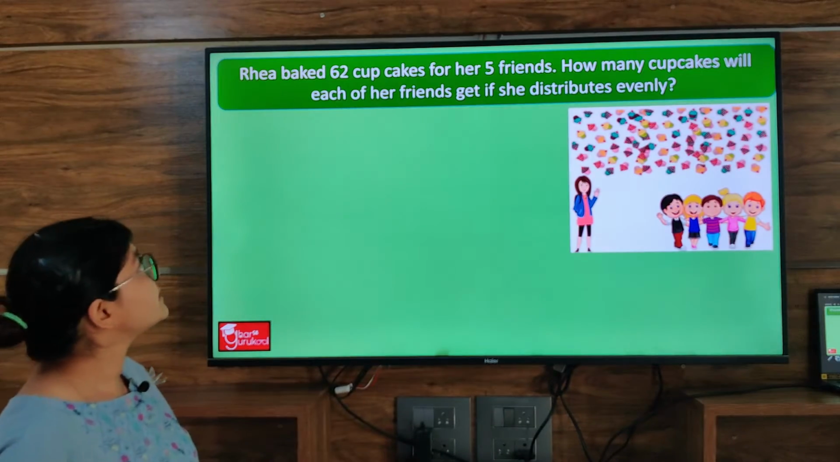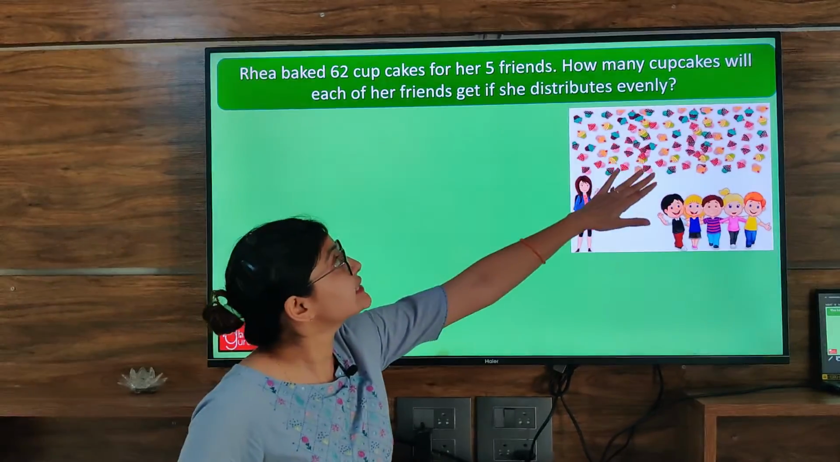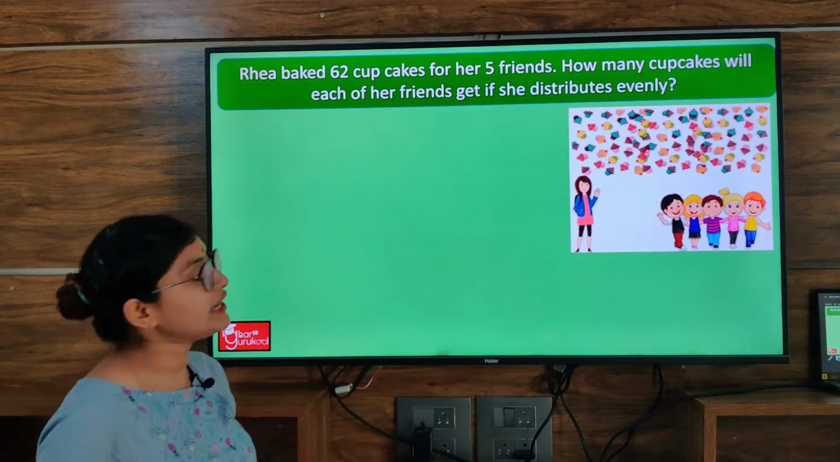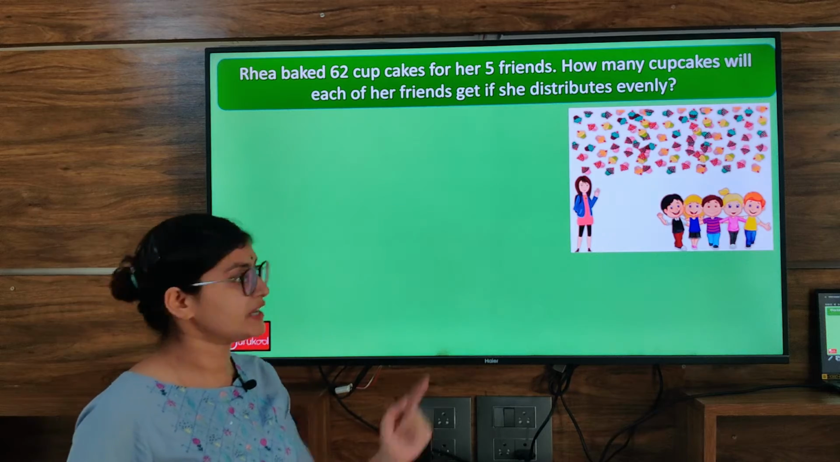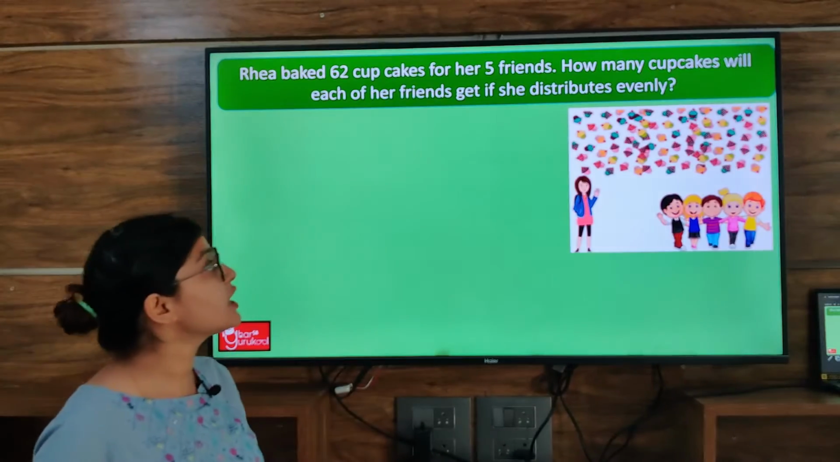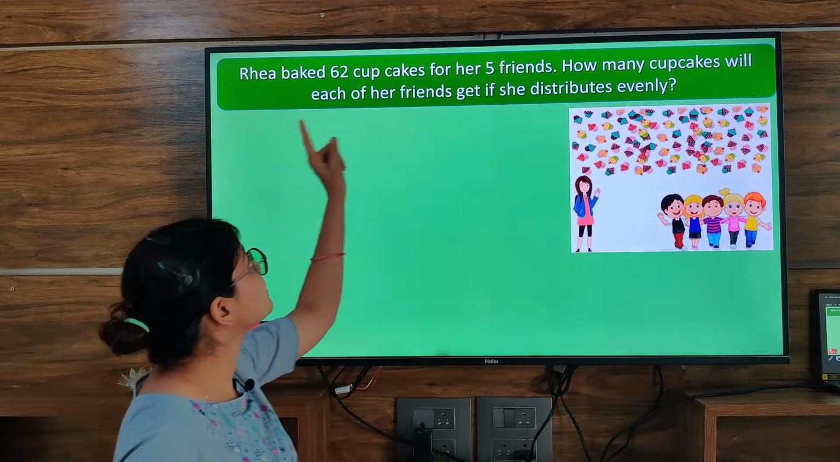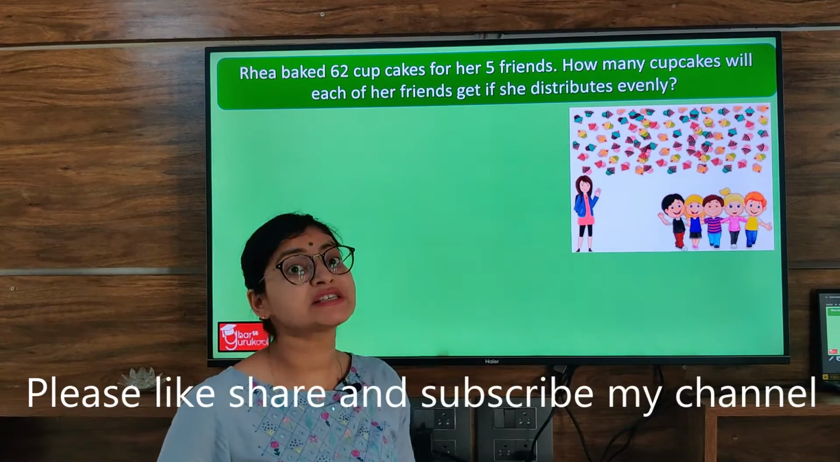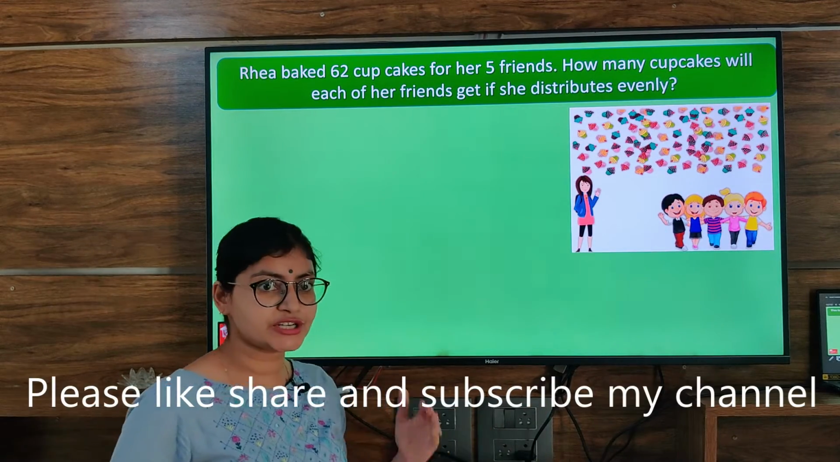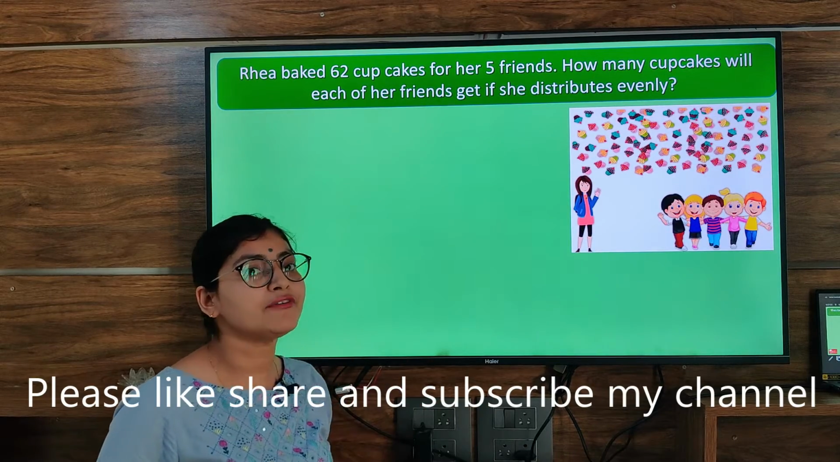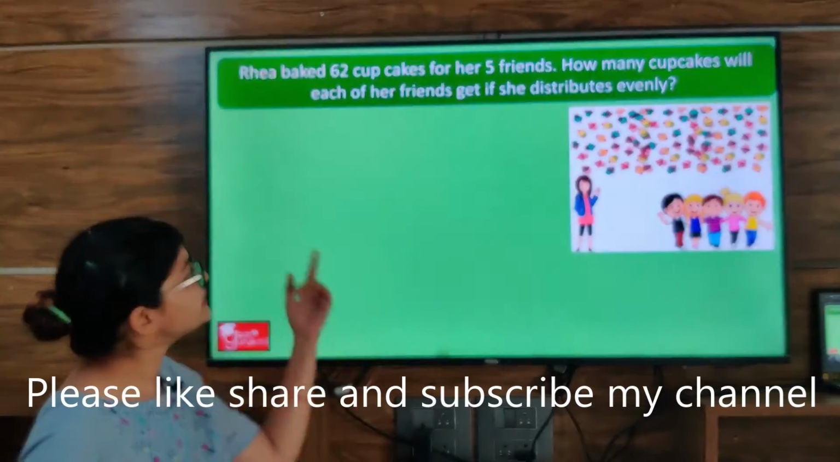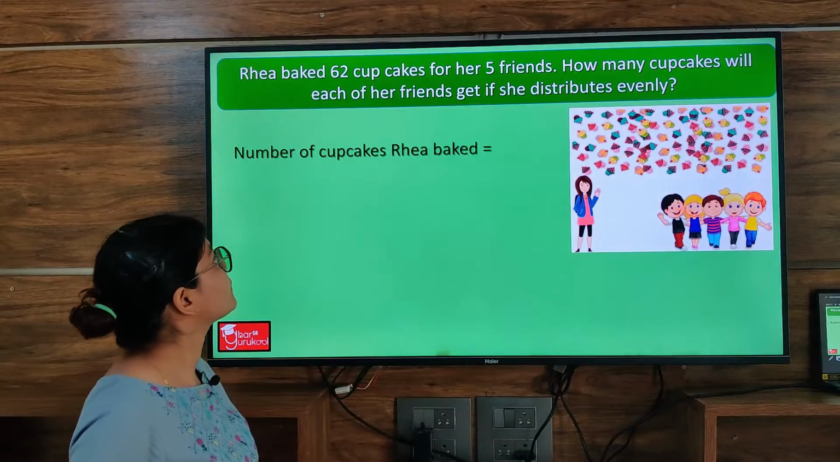And the question is, Riya baked 62 cupcakes for her 5 friends. How many cupcakes will each of her friends get if she distributes evenly? Okay, she has to give an even number of cupcakes to each one of her friends. So let's write the first statement.